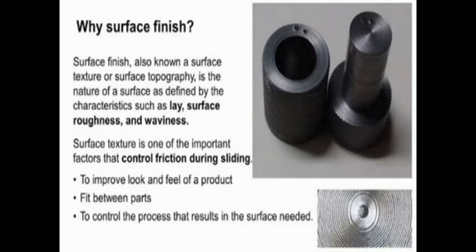So these are the various factors which affect the surface roughness.